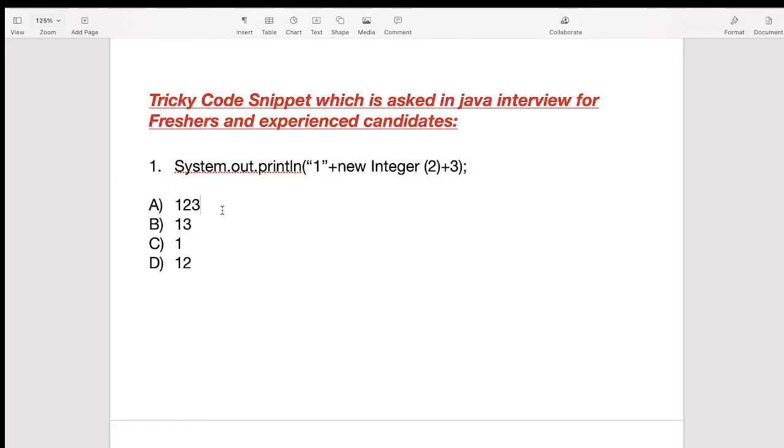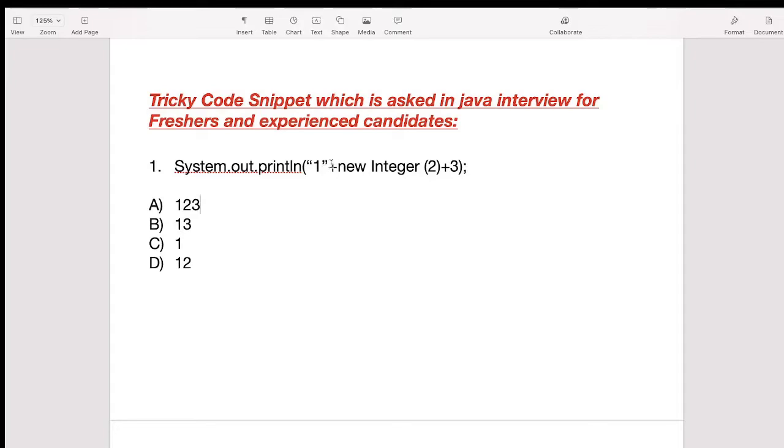Now we will discuss what the output will be. Then we will see the same in the IDE, and you can cross verify whether your output is correct or not. Here the first one is in a string format, then new Integer is an object, plus 3 is an integer.